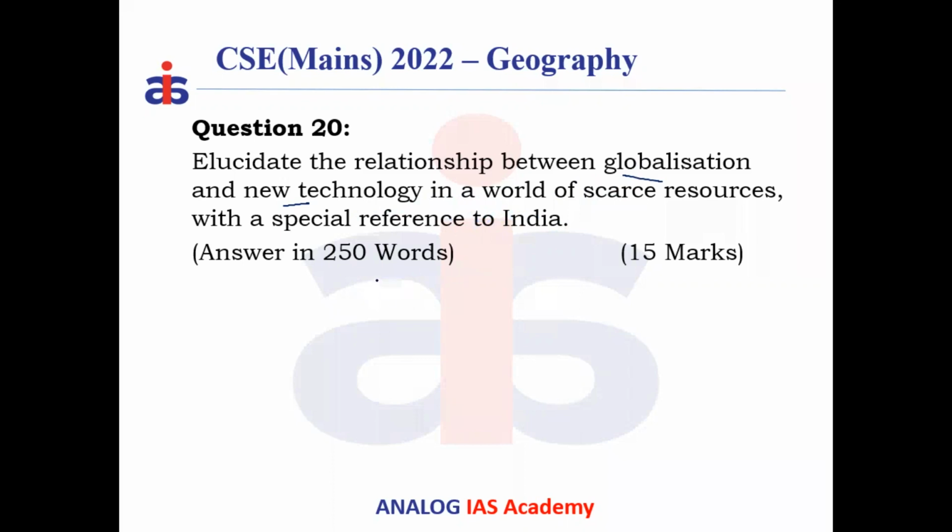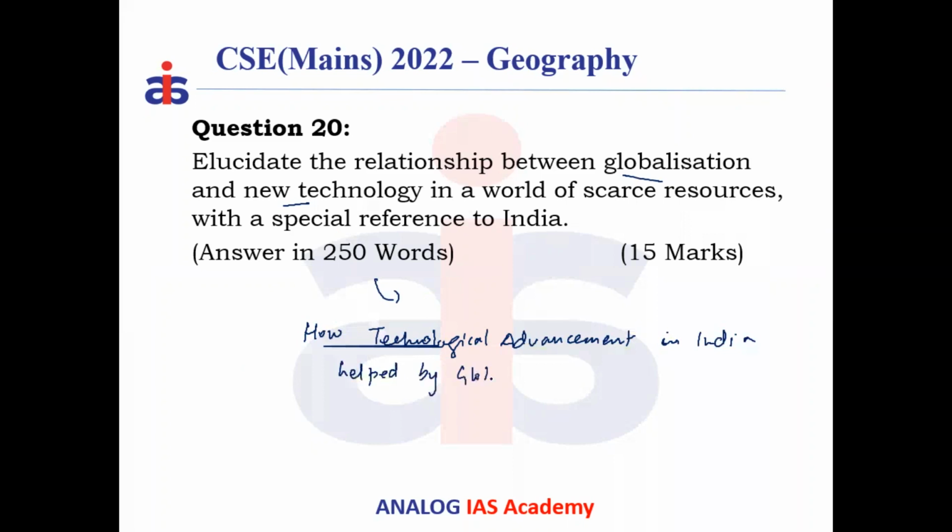So what are the factors that resulted into this globalization? That means you think of how technological advancement in India took place with the help of globalization. So how? First you think how. So I'm using the general framework: how technological advancement in different fields in India was helped by globalization. So there is a linkage actually.